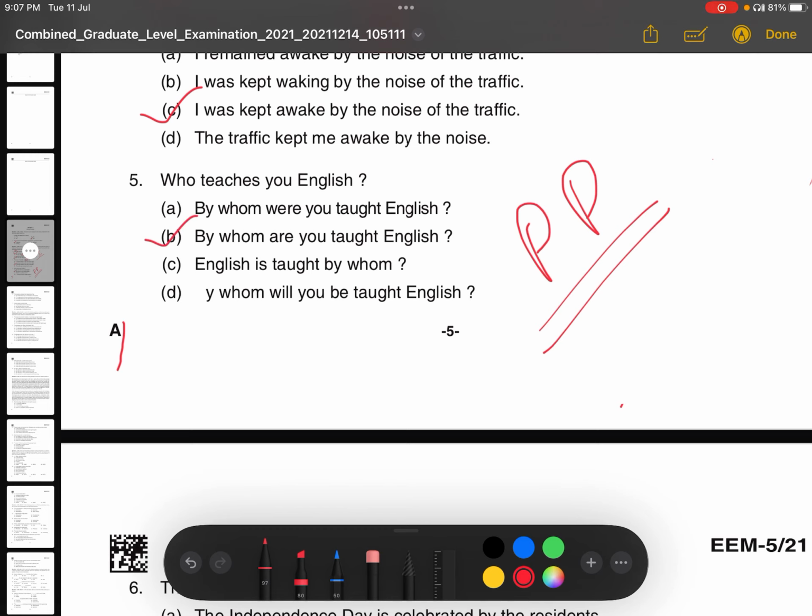Now you may have a question, why did we not use here was or were? Because who teaches you English? You can see here teaches. This is present indefinite tense. So in present indefinite tense, we use are or is as a to be verb. We do not use was or were. Means we have to balance the tense. We cannot change the tense. If it is in present indefinite, it should be in present indefinite. If it is in past, we will write in past. So since it is in present indefinite tense, we will use present indefinite to be verb, that is is or are. So by whom are you taught English? That is the correct answer.